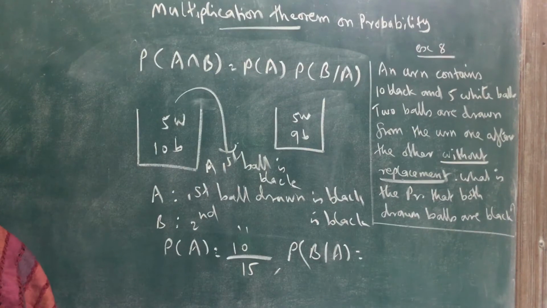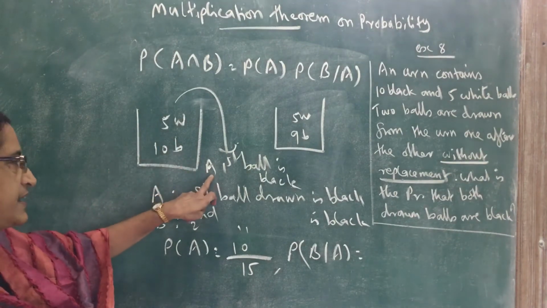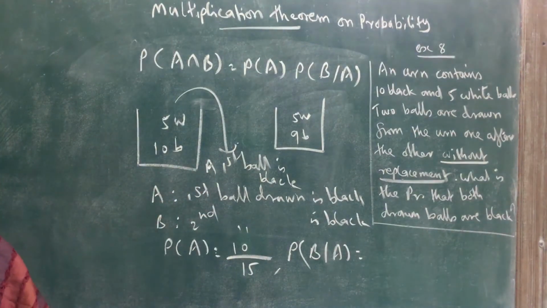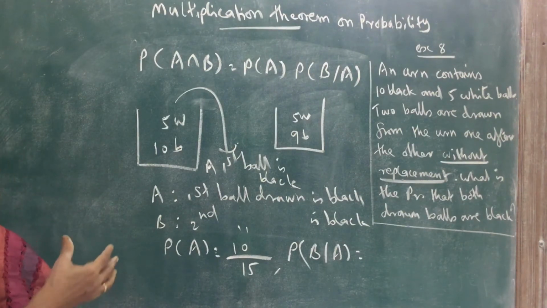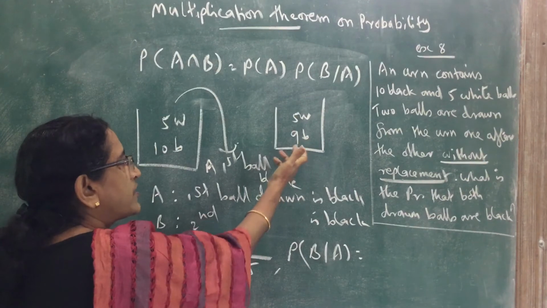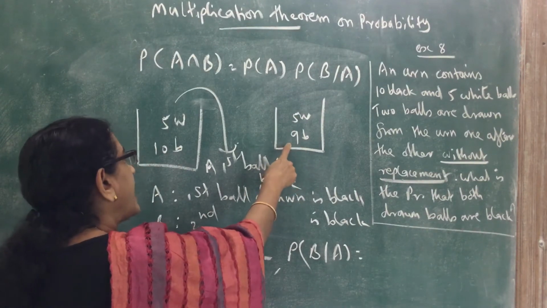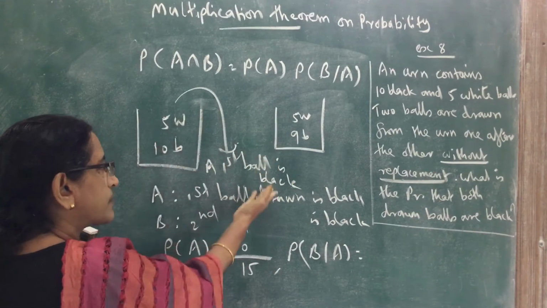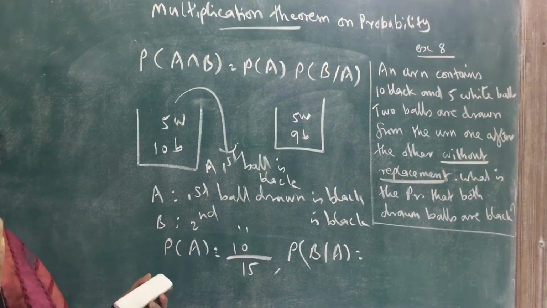Now the second ball is drawn. A is the first ball drawn is black. Now the second ball is taken from the bag. The remaining balls are 9 black and 5 white, because one black is removed and it is not kept back.